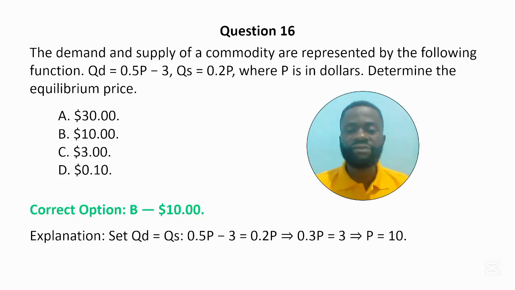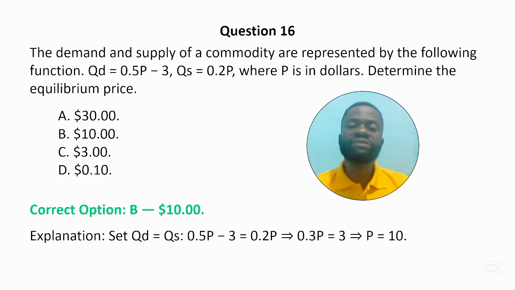When you collect like terms, you will have 0.5p minus 0.2p equals 3. So 0.3p equals 3. You divide both sides by 0.3. So our price, which is p, will be 3 over 0.3, and that gives us 10. So that is why we arrive at $10.